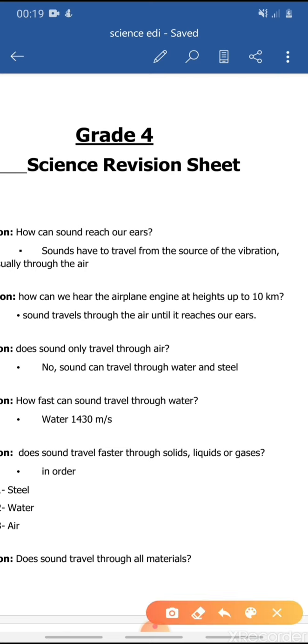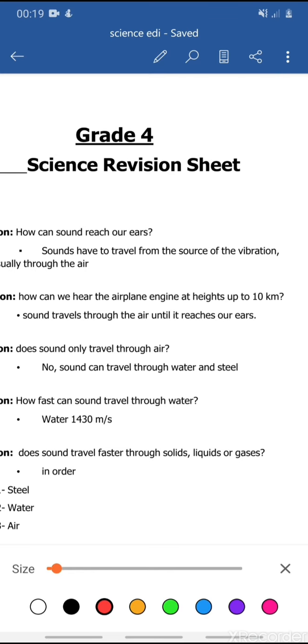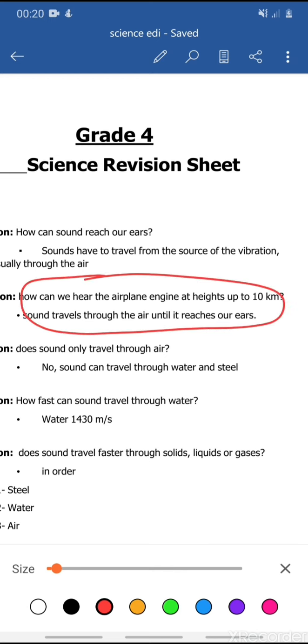That sound, you can hear it here, down here on the ground, right? This is question number 2. How can we hear the airplane engine at heights up to 10 kilometers?